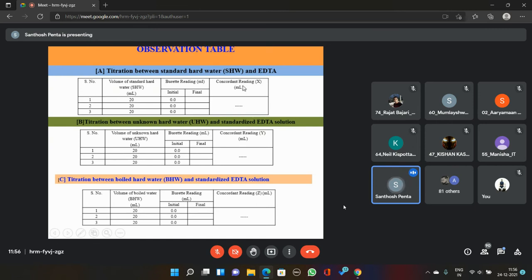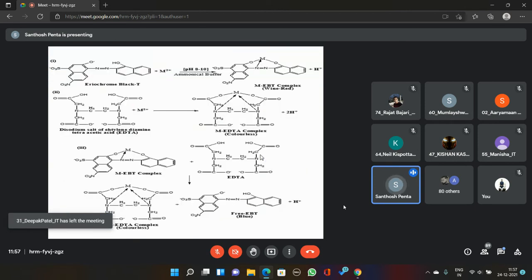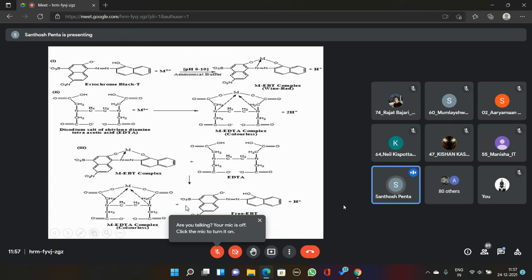So this is the titration. Now see here, during the titration, what is happening? What type of chemical reactions are taking place? Why does that solution turn to wine red color? Why does that solution turn to blue color? With the help of chemical structures, we can explain this. What is the heading of this? Determination of hardness by using the EDTA method.